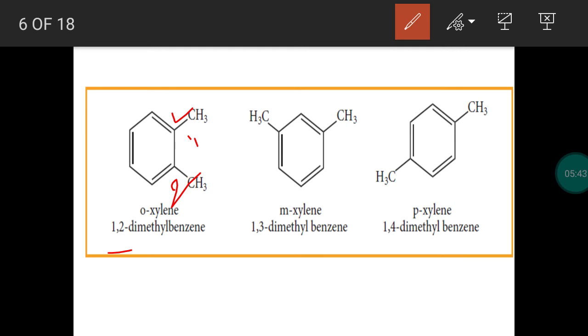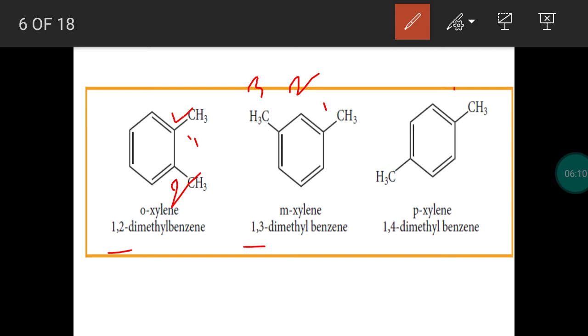Two methyl groups are in adjacent carbon atoms. Now first carbon, second carbon, third carbon: two methyl groups are in alternate positions, in 1 and 3 positions. So its name is 1,3-dimethylbenzene.